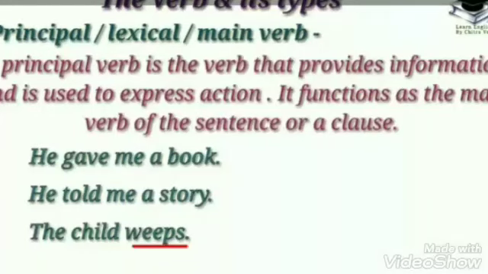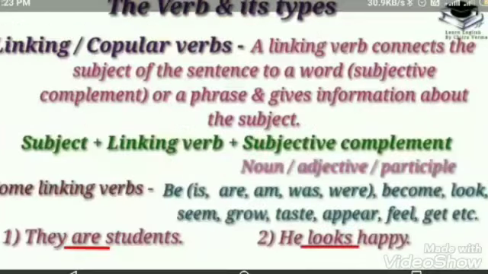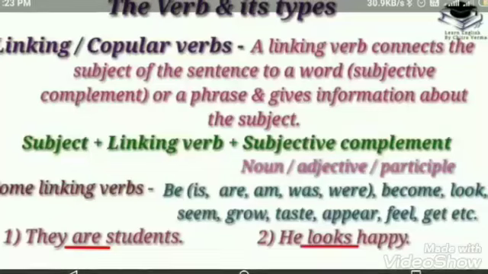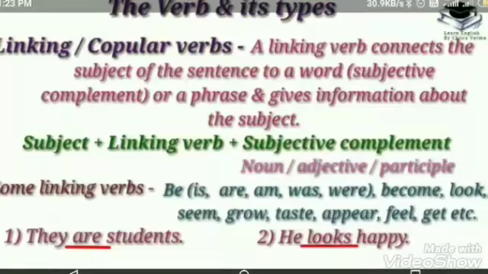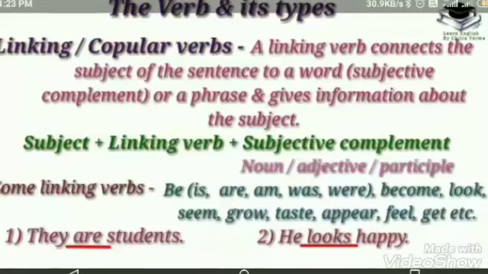First example, he gave me a book. In this sentence, gave is the verb. In the second sentence, he told me a story. The verb is told. In the third sentence, the child weeps. The verb is weep. It is underlined.